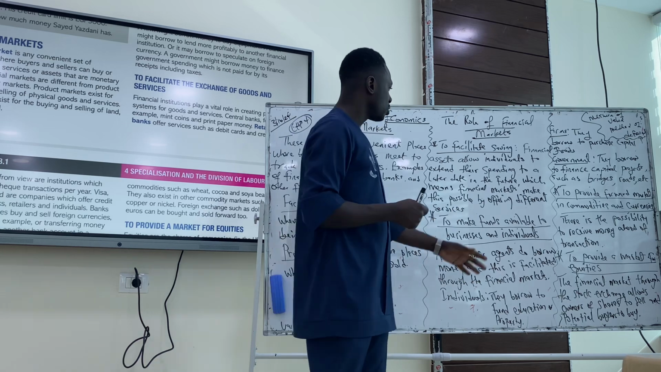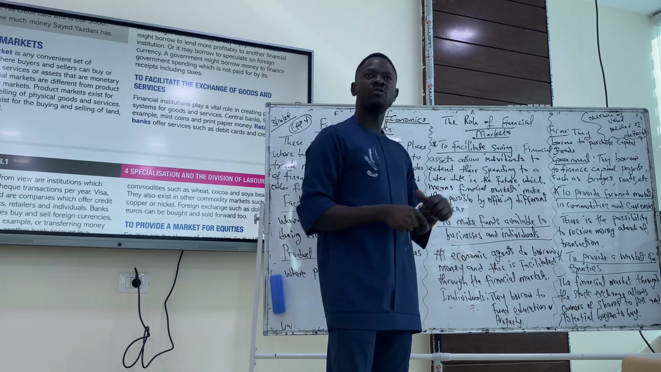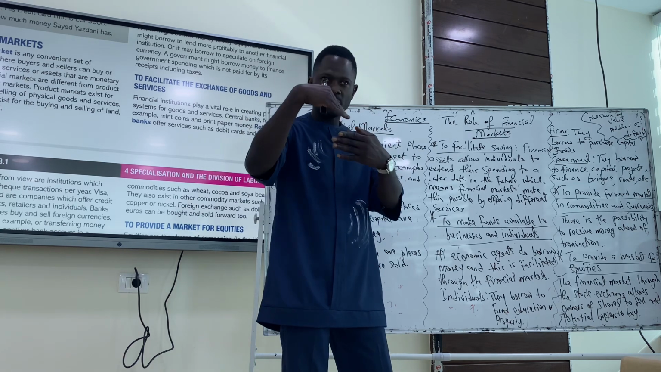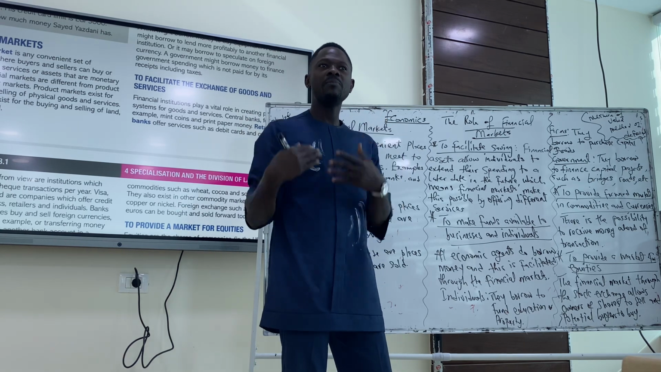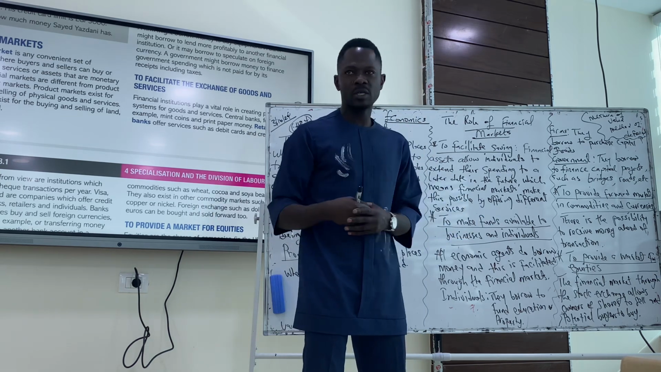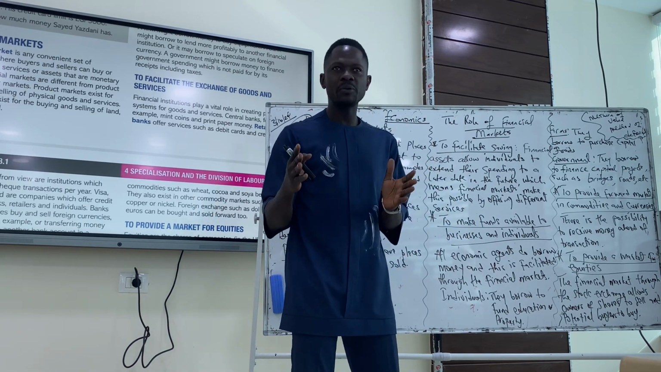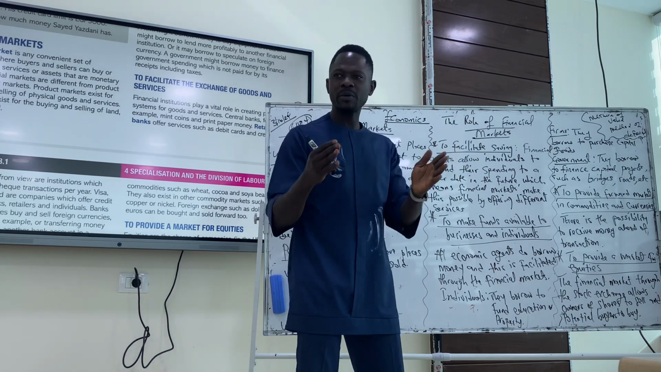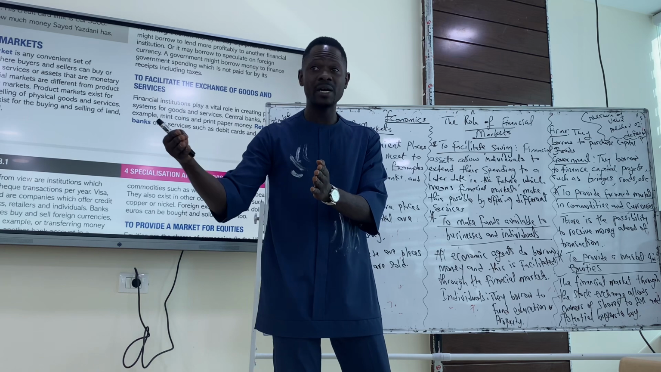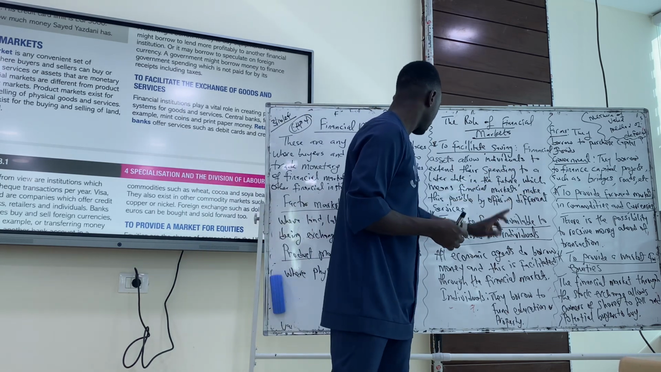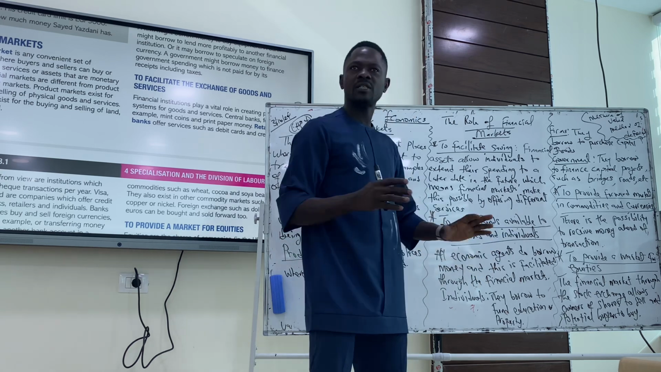The second one, to make funds available to businesses and individuals. With financial markets, now taking the example of the banking industry, the banks are always there for individuals or businesses that need to borrow money. They need to finance a project, and finance simply means disbursement of cash or funds from a surplus unit, which represents the bank, to a deficit unit, which represents individuals or businesses. Get what I mean now?